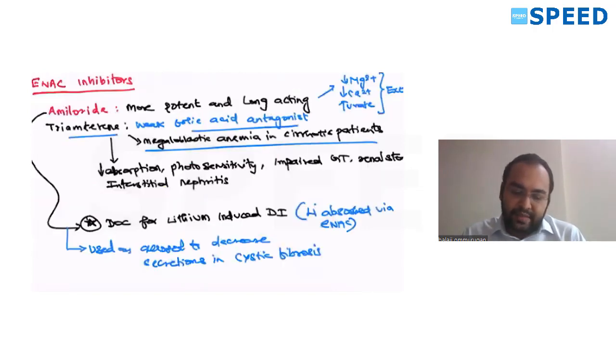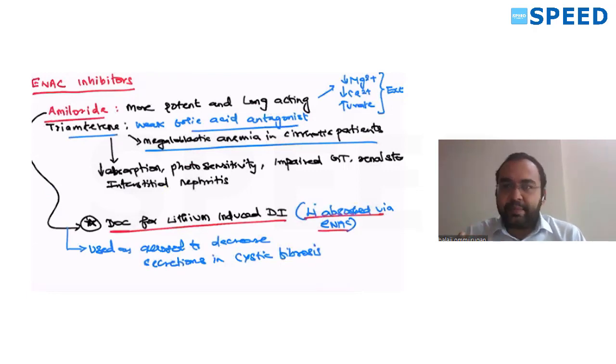Now coming back to the discussion, amiloride is also the drug of choice for lithium-induced diabetes insipidus because lithium is absorbed via these ENaC channels. Lithium mimics sodium, so it is getting absorbed. So this is used to treat lithium-induced diabetes insipidus.